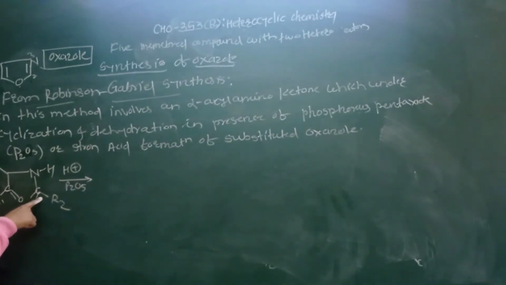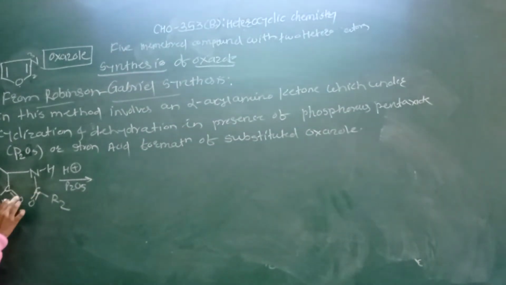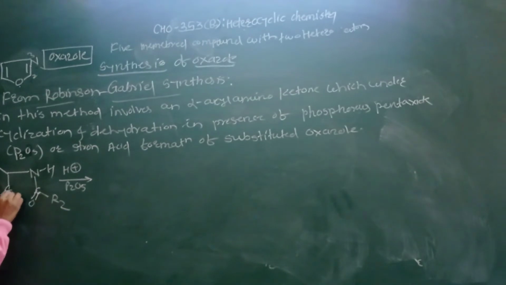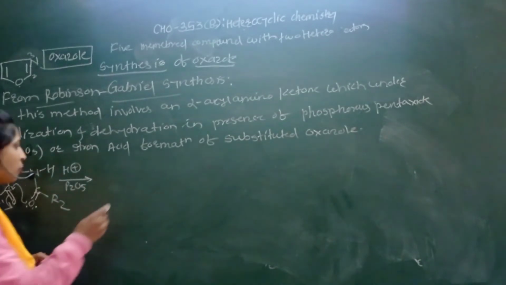Simply, for presence of carbonyl, any one carbonyl we have to use for the ring formation, simply cyclization. Here is the presence of the lone pair of electrons. This lone pair of electrons attacks on this carbonyl carbon. At that time, this carbonyl converts into the OH. So bond formation between this oxygen and this carbon, and here the cyclization process can take place.